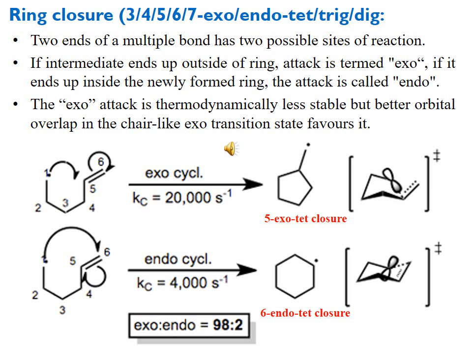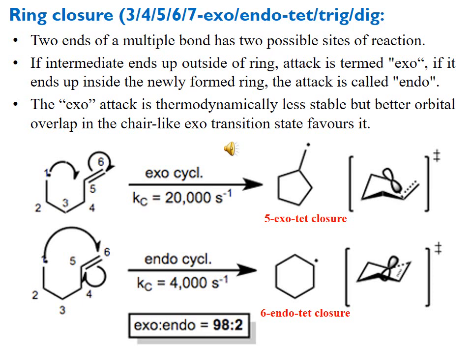You can see here in the first example, which is going to form a 5-exo-tet closure, the number 1 position carbon is going to attack on this double bond from the internal side, that carbon, the double-bonded carbon, which is inside of the chain, and we get the 5-membered ring along with the breakage of the double bond.